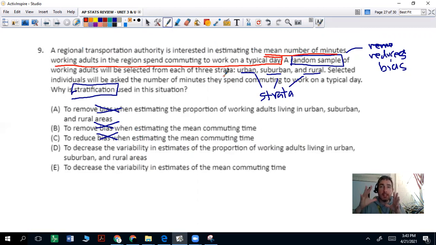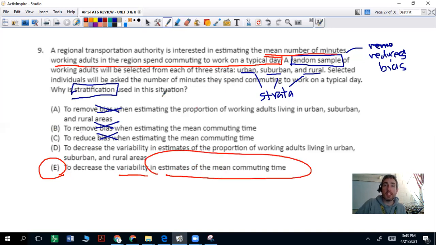So they take that overall region and find the urban areas, suburban areas, and rural areas and do some random sampling within each one, in hopes that we can have some sort of combined data that ultimately leads us to this: to decrease the variability in estimates of the mean commuting time, because that's what we were talking about right there. So the answer to that is E. The stratification's goal is to decrease variability. That's why we do stratified samples.